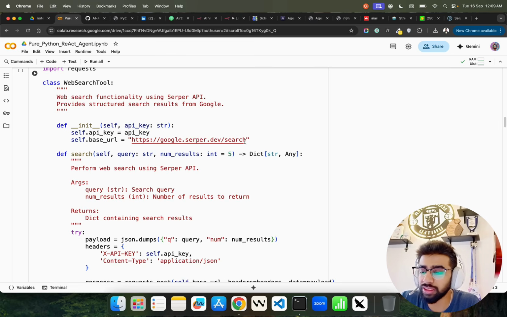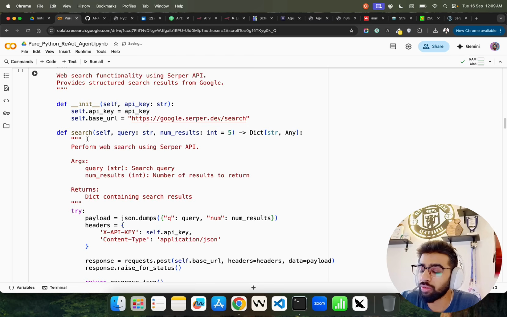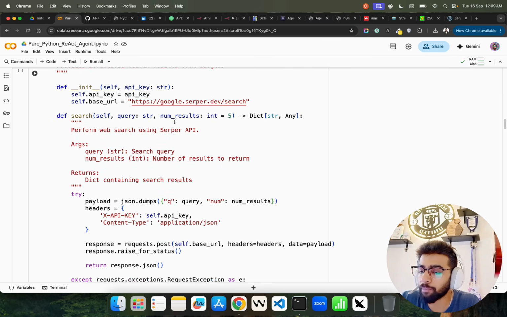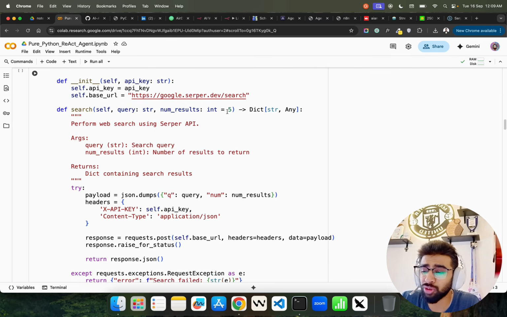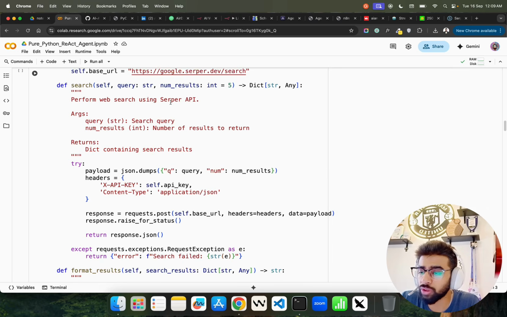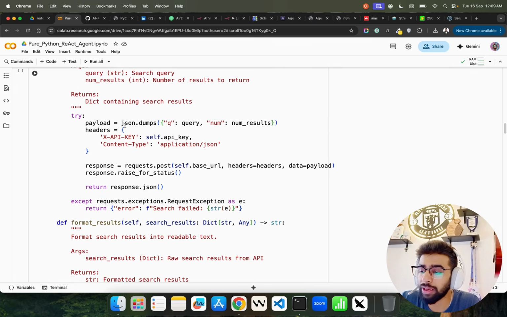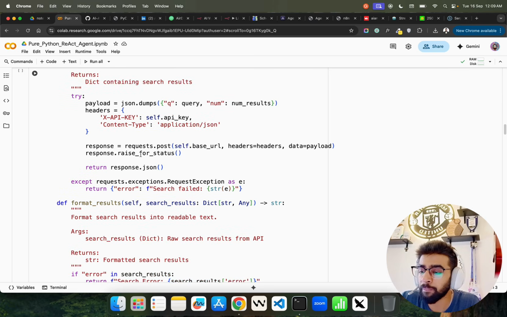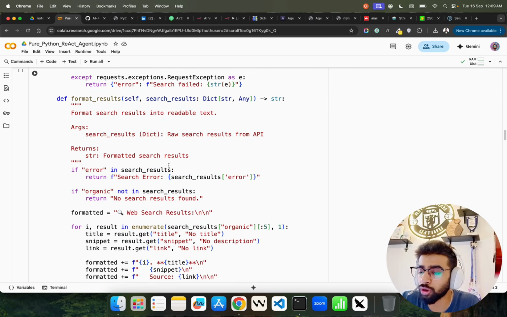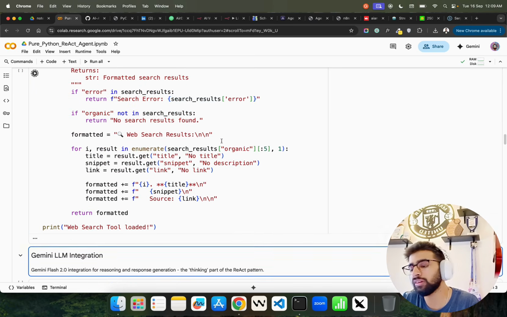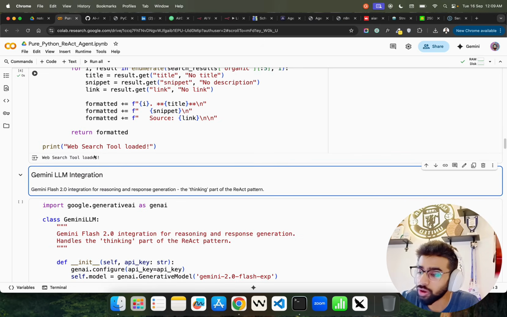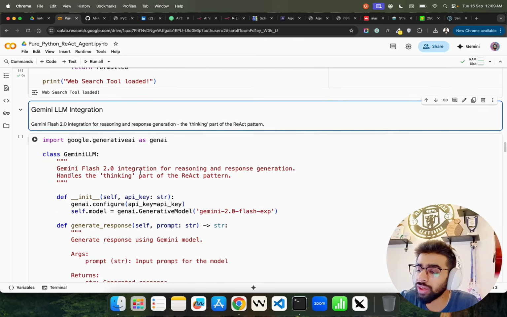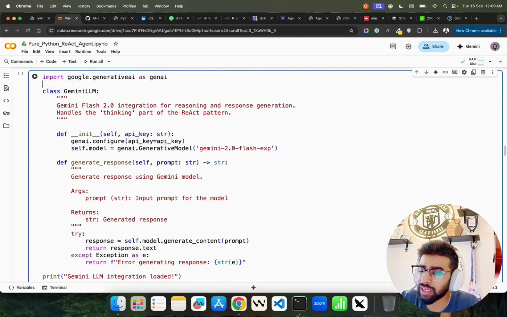And basically, this is a URL endpoint, google.super.dev/search, and you can find out the search. You can look at this. It gives you 5 top results. Perform web search using Super. We are sending the payload for json.dumps, query, number of results. Here are the headers, and it gives you the response. And here we're going to format the result because it gives you a result in a different format. You can see it says web search tool loaded.